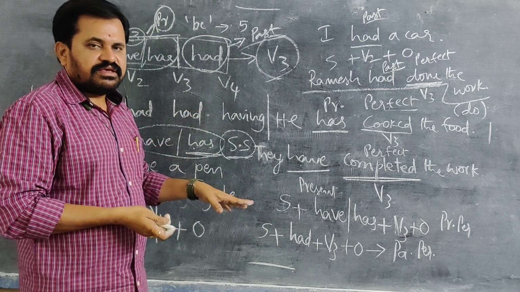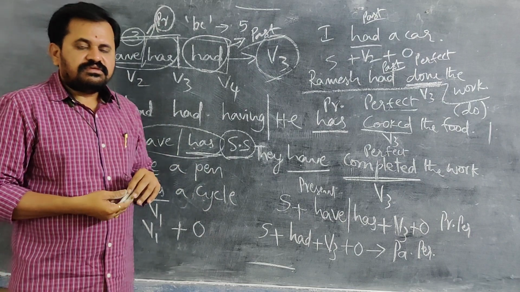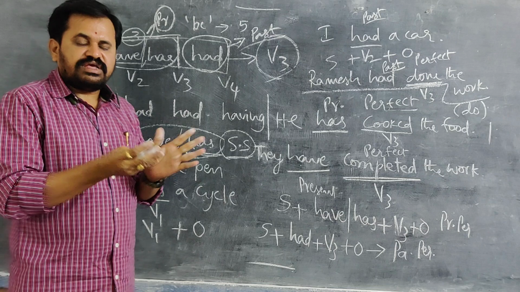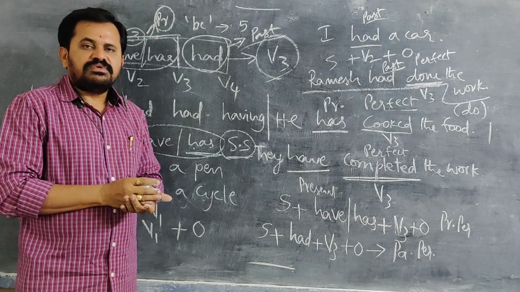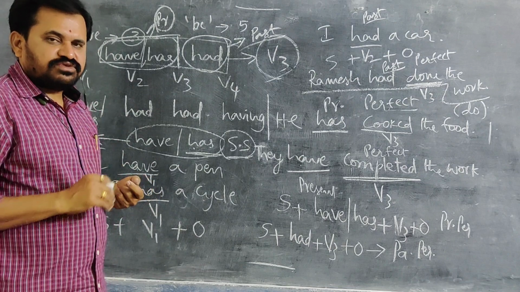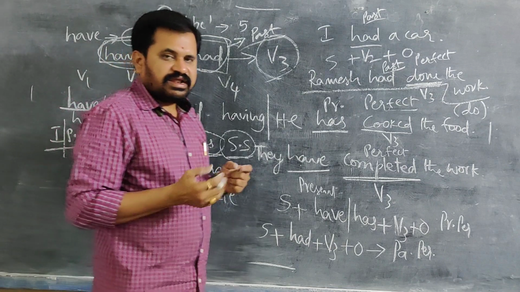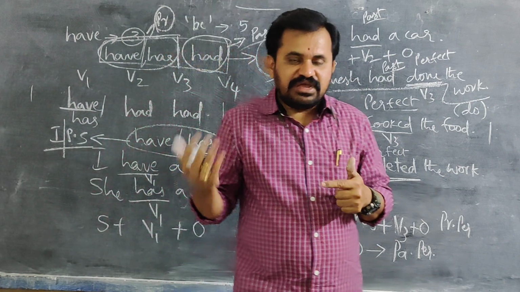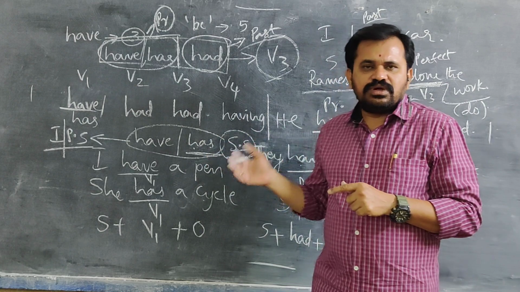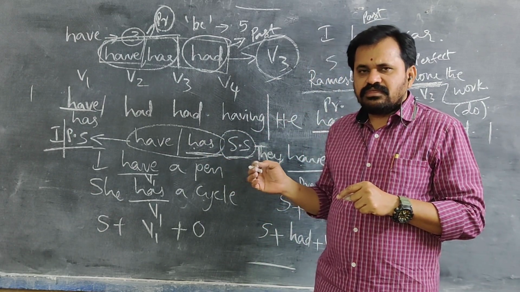In this we are learning how we can make perfect tenses. When we use have or has directly without any verb after them, we treat them as simple present tense only, because they belong to V1. When we use had directly without any main verb after it, we treat that had as V2, and it is simple past tense only.